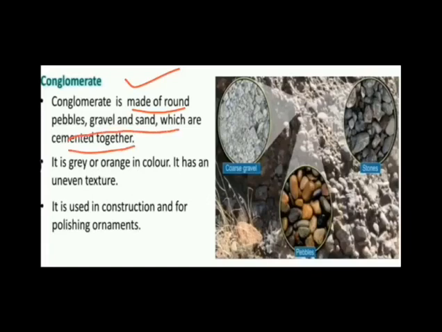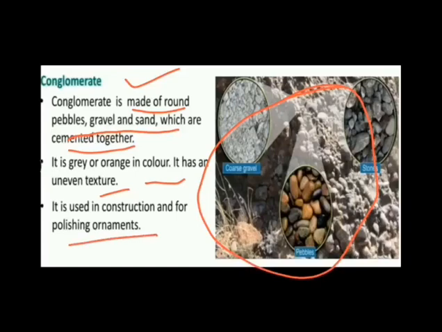It has an uneven texture. They are of different colors and they are coarse grained rocks. These are examples of conglomerate. Conglomerate is used as a decorative material for making ornaments, and sometimes as construction material also. So it is used for polishing ornaments, or in construction.